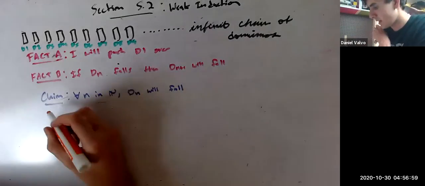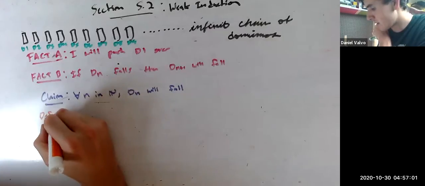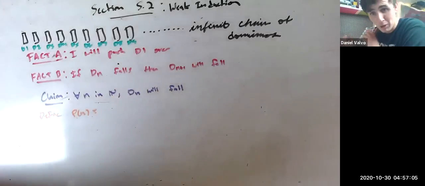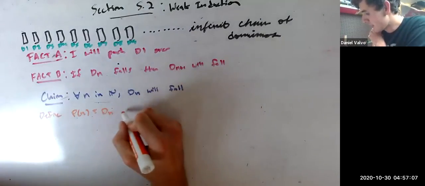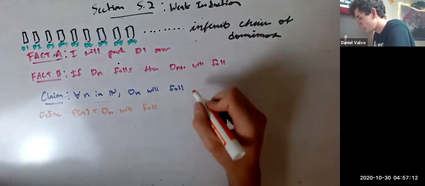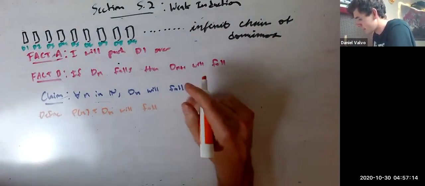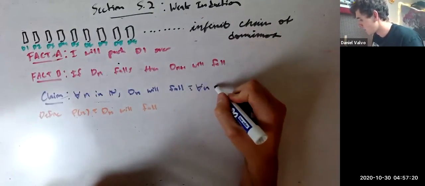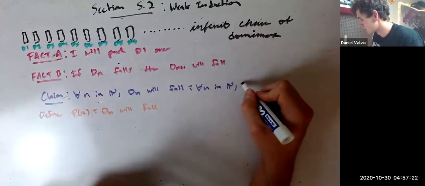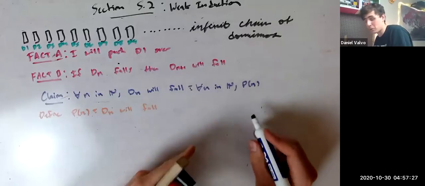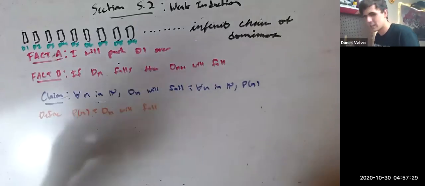Let's go ahead and define P of n to be the predicate. Remember, it's a statement when you plug it in that says Dn will fall. And so this is equivalent to, for all n in the natural numbers, P of n. Saying for all the natural numbers, P of n means the nth domino will fall.